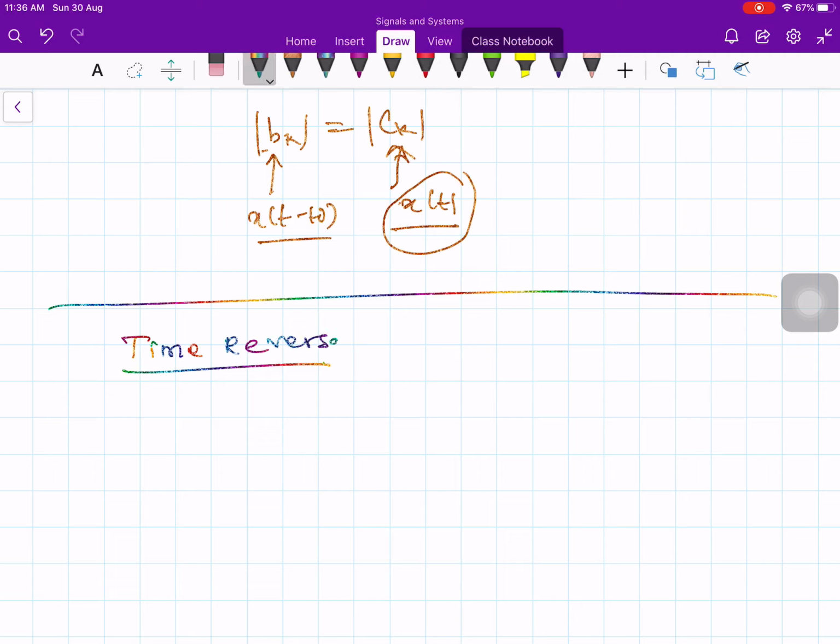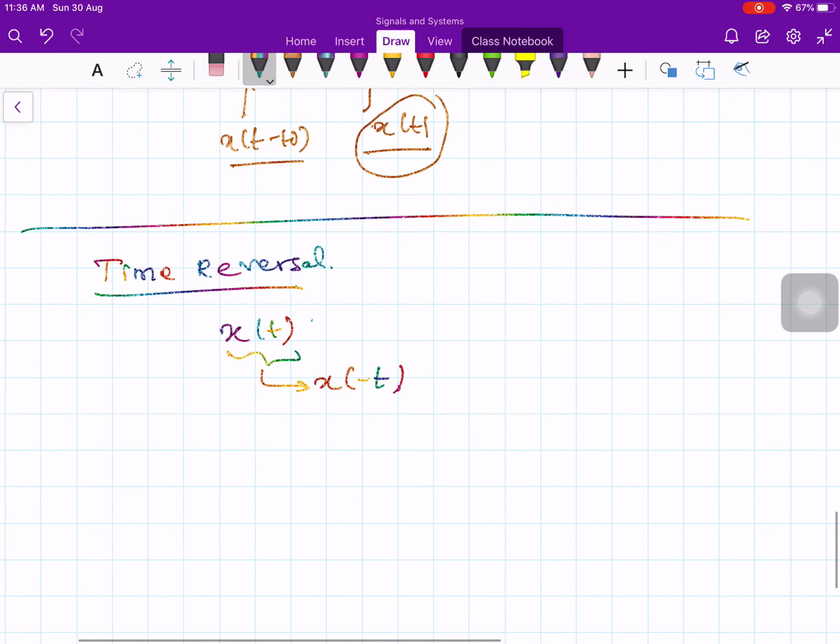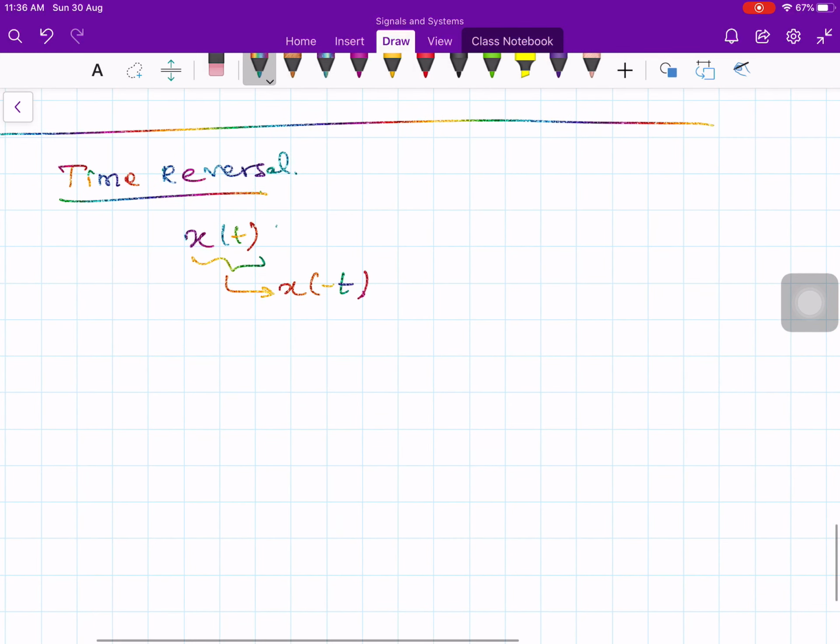Time reversal. Now the period T of the periodic signal x of t also remains unchanged when the signal undergoes time reversal. Time reversal means what? This is x of t. Time reversal of x of t is x of minus t, right? So let us work this out.